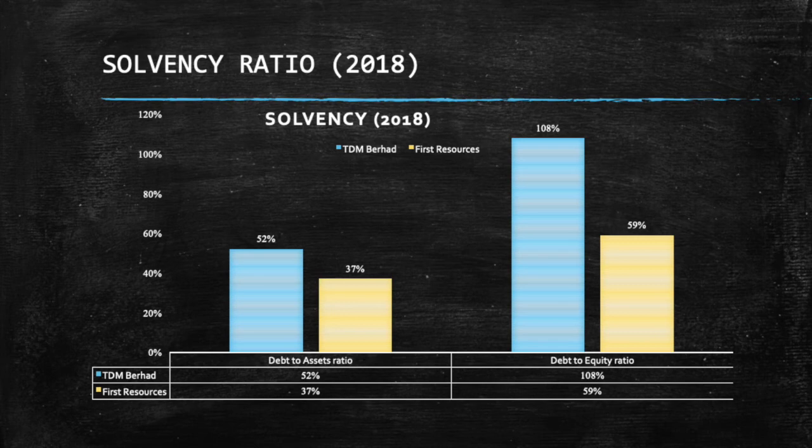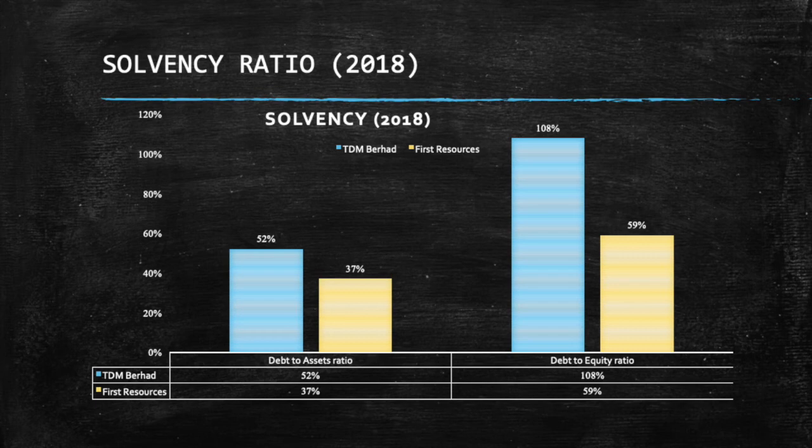Additionally, the debt to equity ratio also indicates the company has RM1.08 total equity for every RM1 of total liabilities. It means creditors provide 108 cents for each ringgit provided by equity to finance the assets.